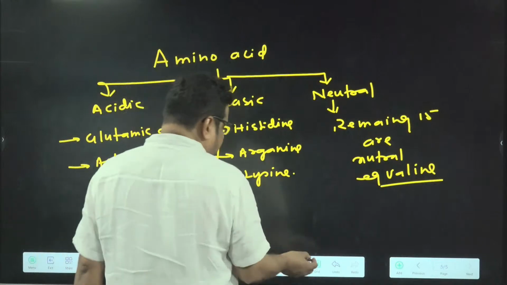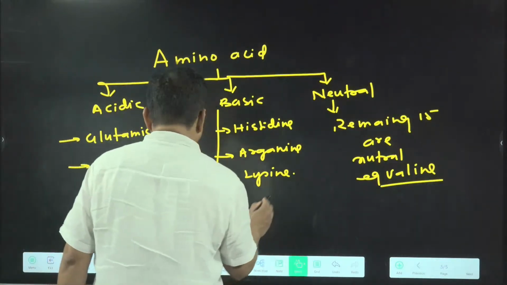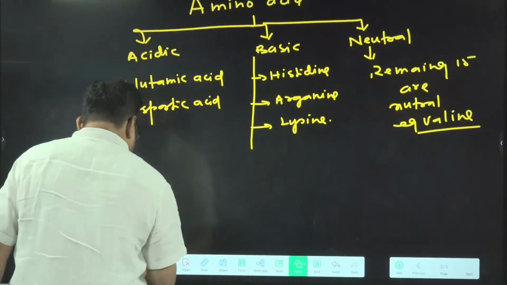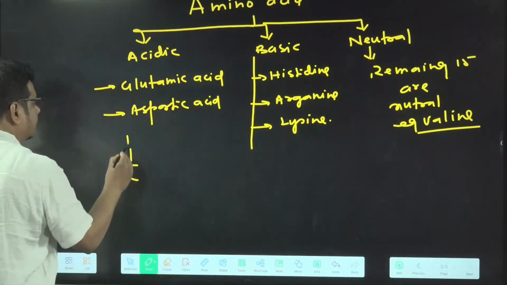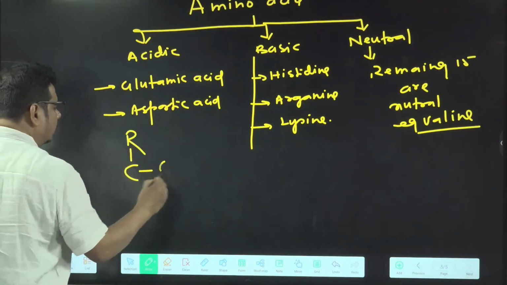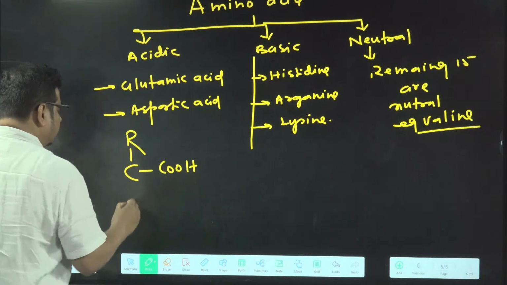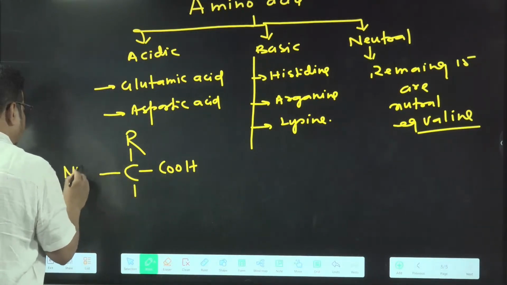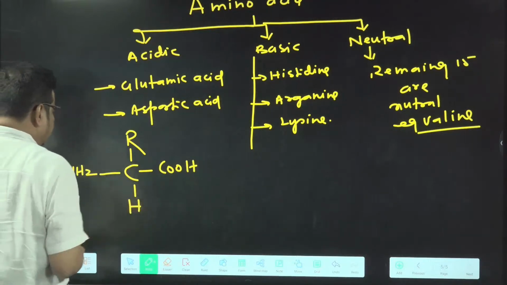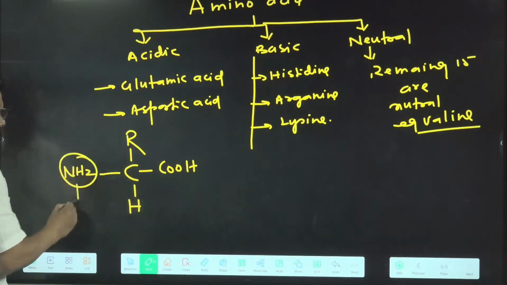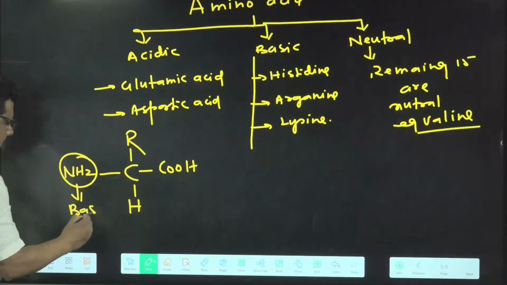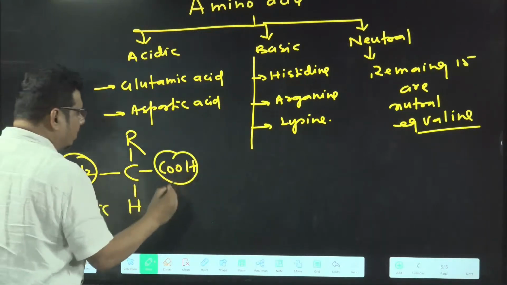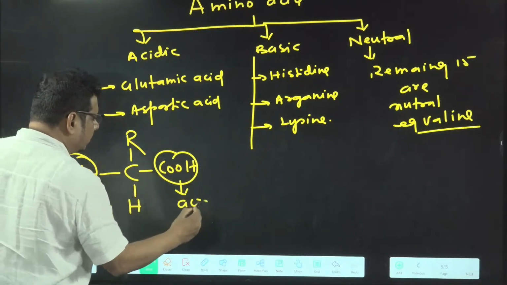How is this classification done? You just try to understand. Suppose I am just drawing the amino acid once again, the general formula: COOH, NH2 and here H. See, this is an amine, it is a basic group, and this is carboxylic acid, it is an acidic group.